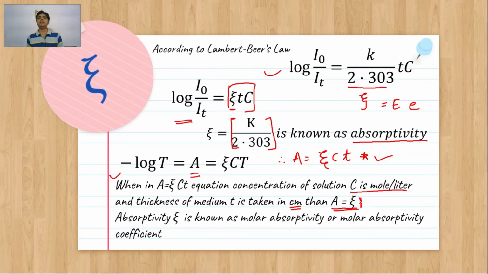This absorptivity is thus known as molar absorptivity or molar absorptivity coefficient. So along with this, Lambert's law can also be written as A is equal to capital ECT or small ect or epsilon EC. So these are all mathematical or simplified forms of Lambert's law.